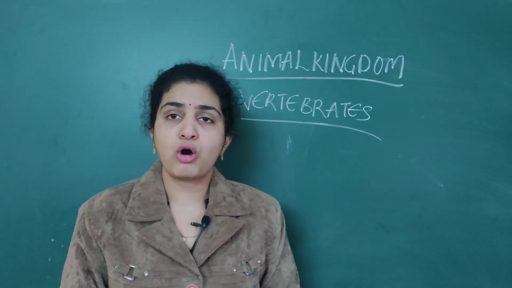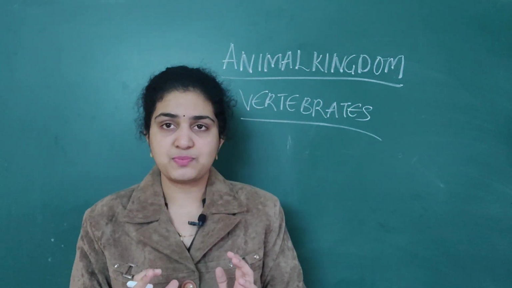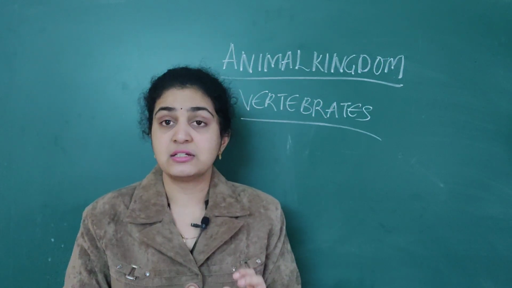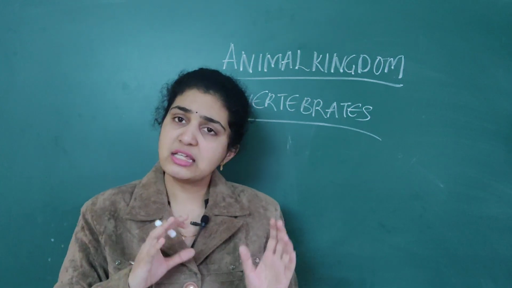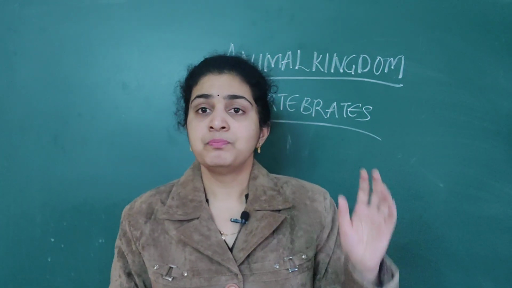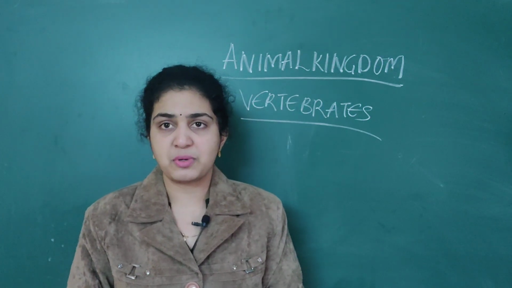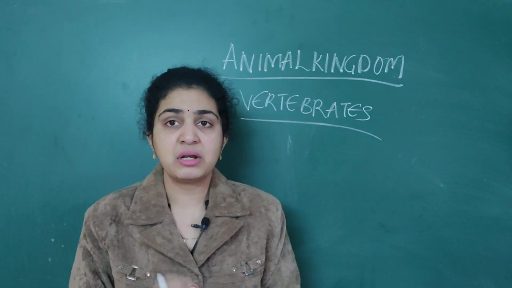When it comes to urochordates, notochord is present only in the larval tail. Later in the full body, it is absent. But when you come to cephalochordates, notochord is persistent throughout life. That is, from head to tail, this notochord is present. So this is the brief introduction about the vertebrates.